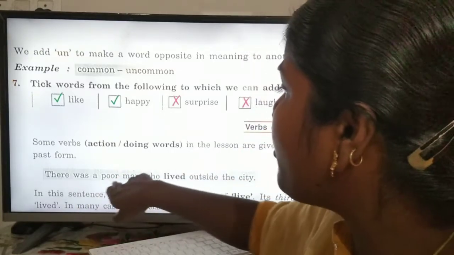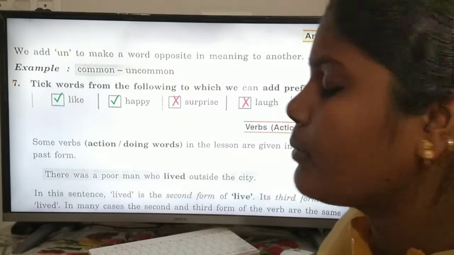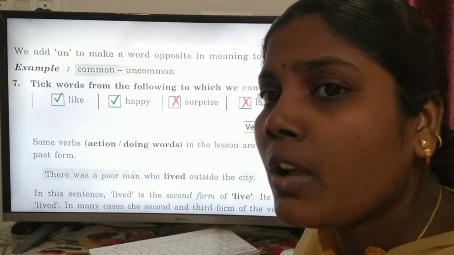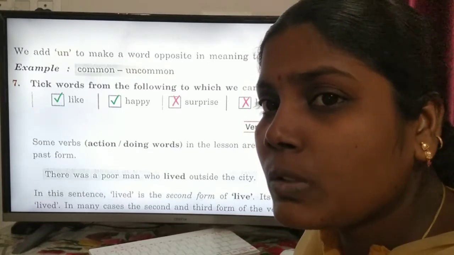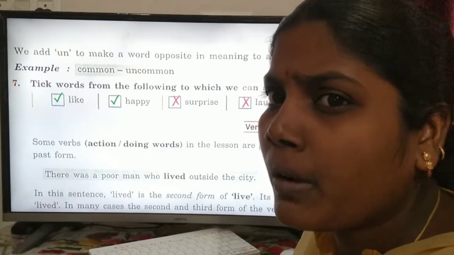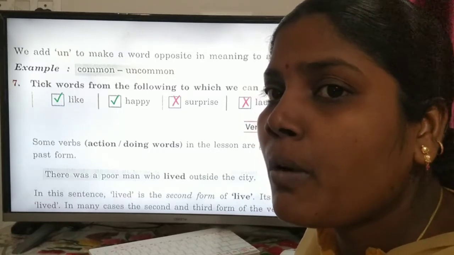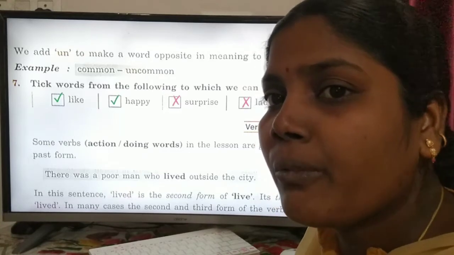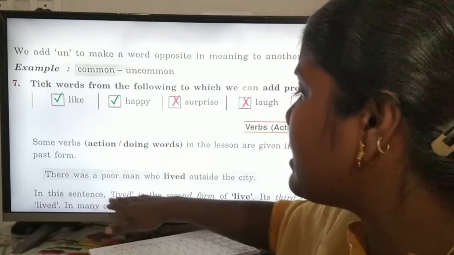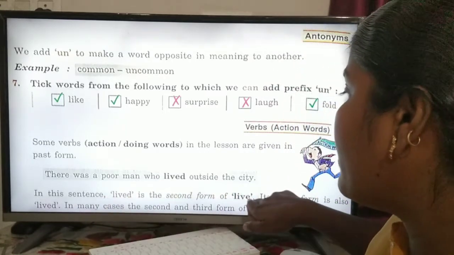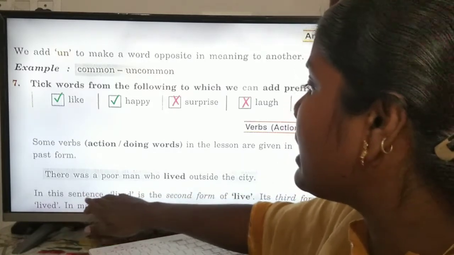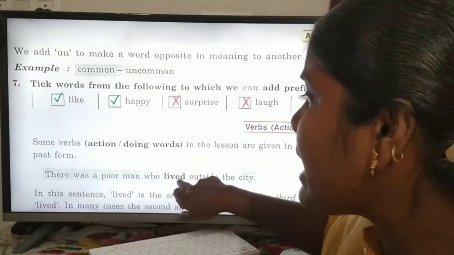There was a poor man who lived outside the city. Rogini's father, he was a poor man. He was living outside of the city. So here lived is the second form of verb, that is the past form. So what is the present form of lived? That is live. And the third form of live is also lived. In this sentence it is the second form of verb.